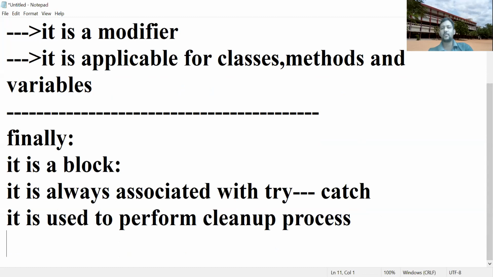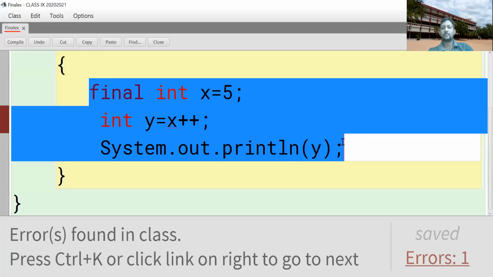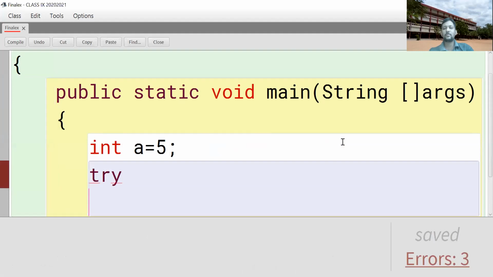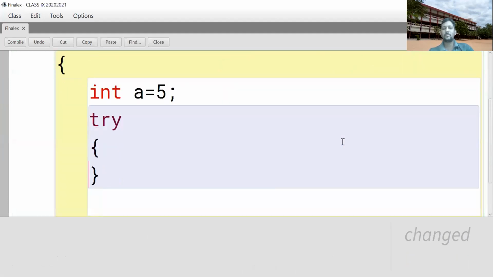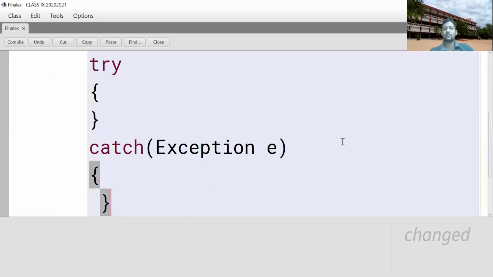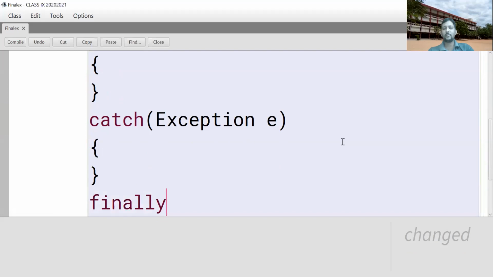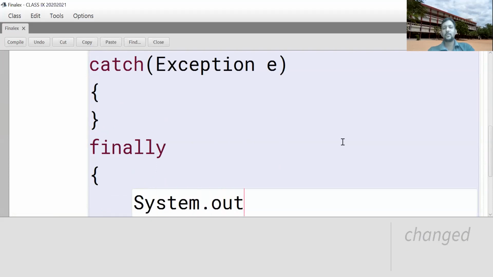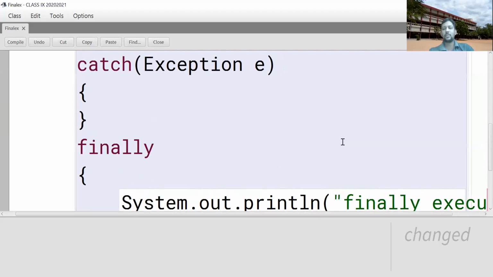Now open an example. For example, int a is equal to 5, try block, catch block, finally, System.out.println finally execute.